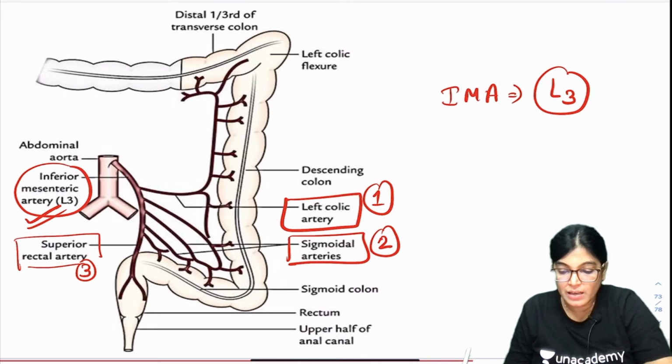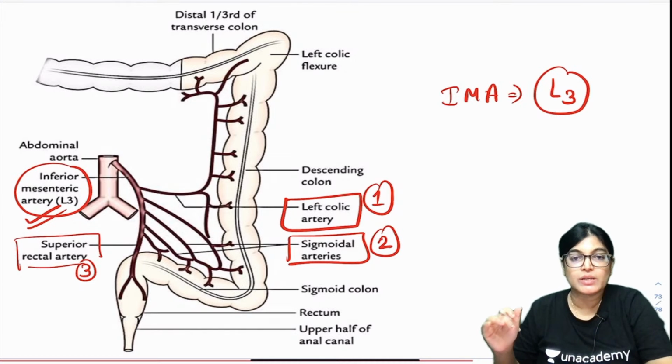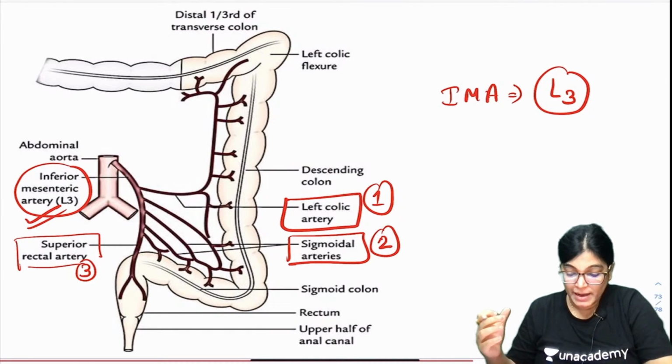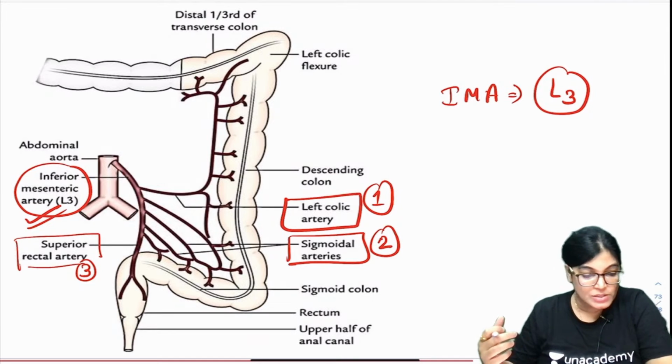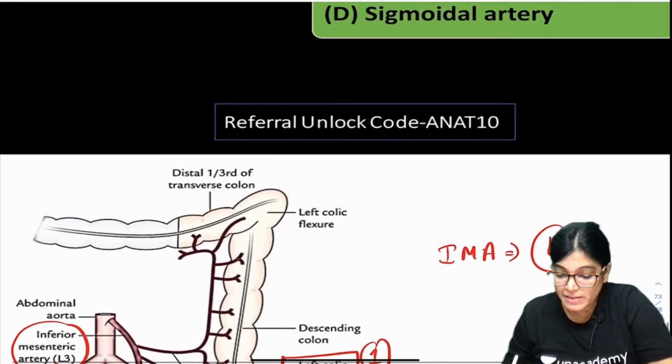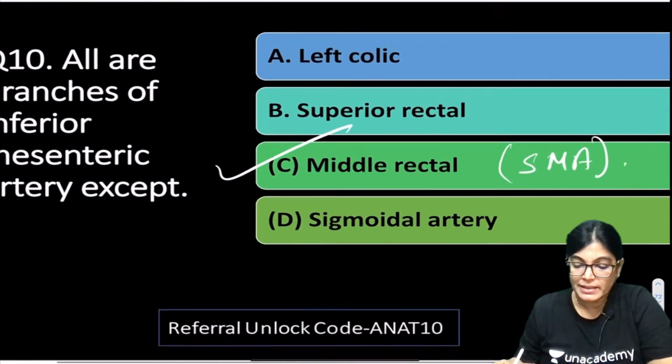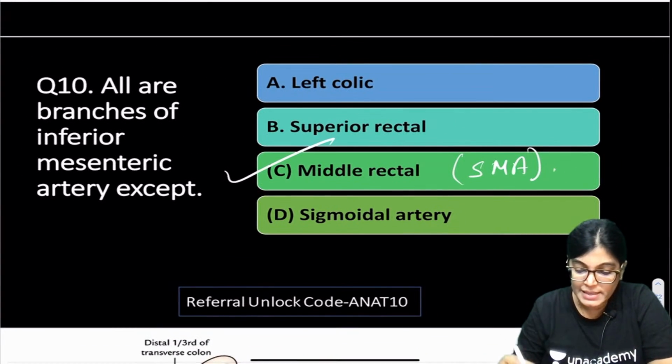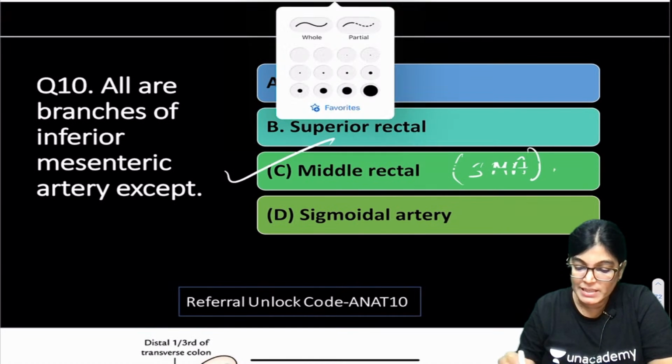Okay, these three branches, as shown here, are coming from the inferior mesenteric: left colic, sigmoidal, and superior rectal, which is the end artery of the inferior. Okay, is it middle rectal or middle colic? It was middle rectal. I thought it was middle colic.